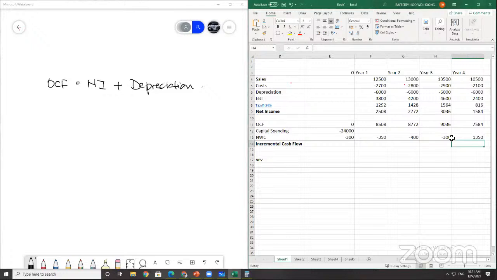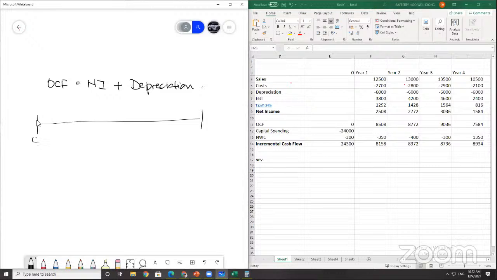Okay? 1350. All right. So now, incremental cash flow. How to count this? Total sum of all this will get you incremental cash flow. Equals sum. I think I'm using the right format. All right. Okay. So at the end of the day, these are the cash flow that you're getting. These are the things that you're getting in. So you put into a timeline.